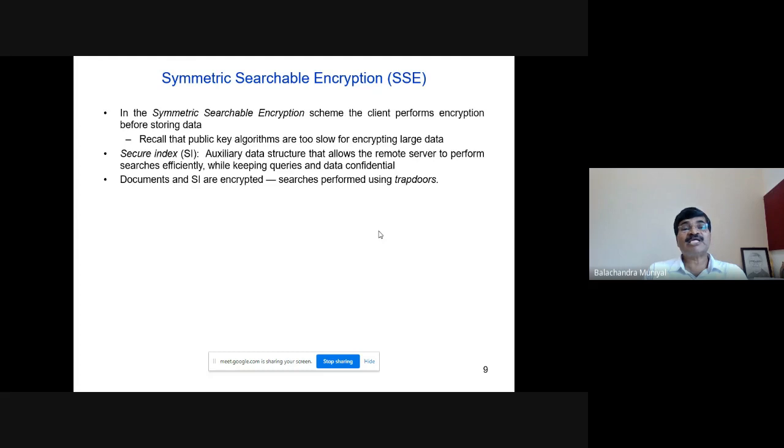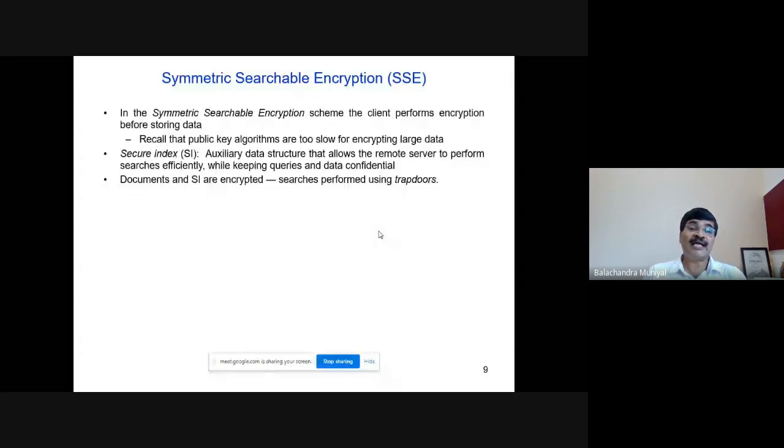You know what is meant by a secure index, which is nothing but the index, the term I referred to earlier. This is nothing but an auxiliary data structure. As I told you, it is a two-dimensional table that allows the remote server to perform searches efficiently while keeping queries and data confidential. A secure index contains at least two fields, the set of files and the keywords present in each of the files.